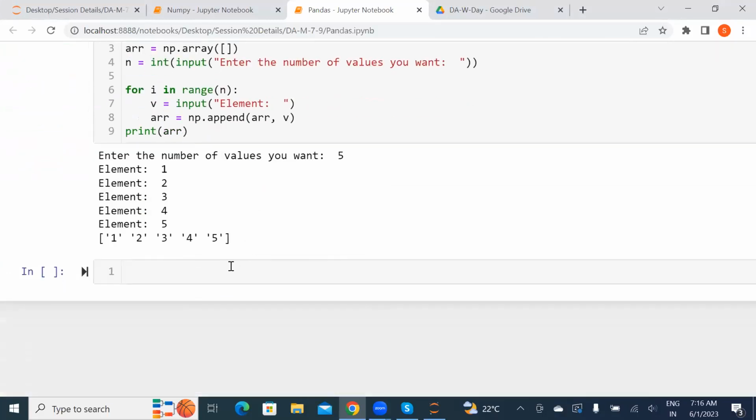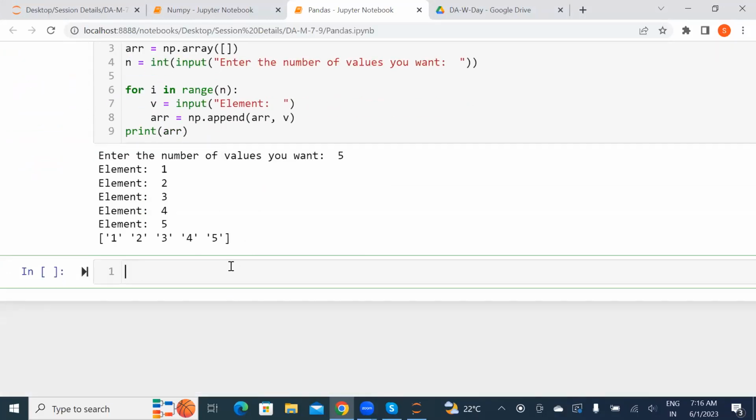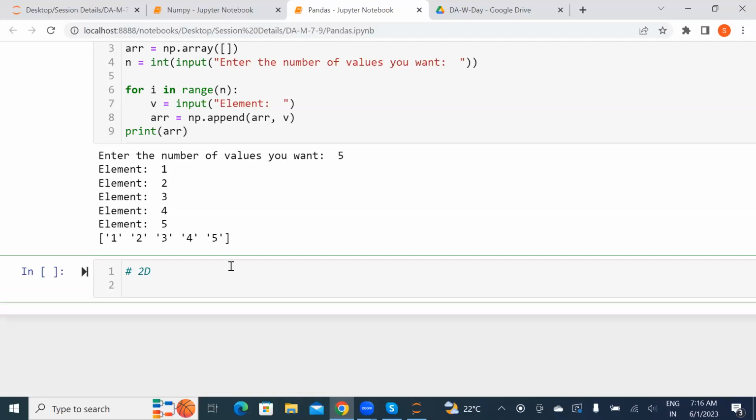So this is how, Vishnu, you can take the dynamic way for 1D. And let me go ahead with the 2D as well, and then we just move to yesterday's topic. For the 2D, the same here also, you need to go ahead with the particular thing, and you can split it how you wanted, and np dot array. So here you can take it as a particular thing.